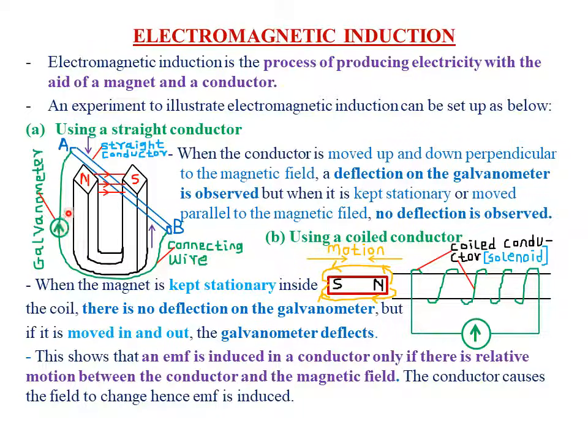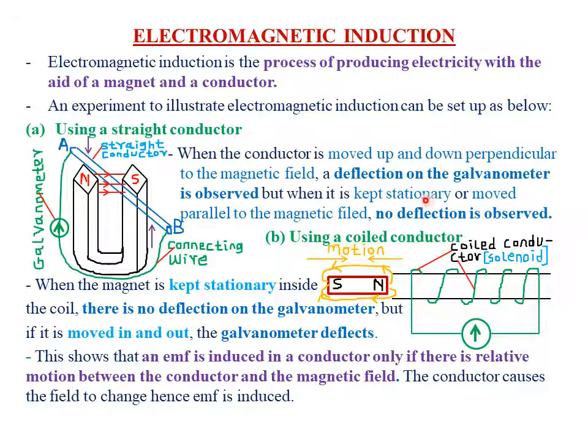So the observation is that the galvanometer deflects. Why does the galvanometer deflect? Because an EMF or a current has been induced in this particular straight conductor. So the deflection of the galvanometer indicates induction of EMF or current in the conductor AB.